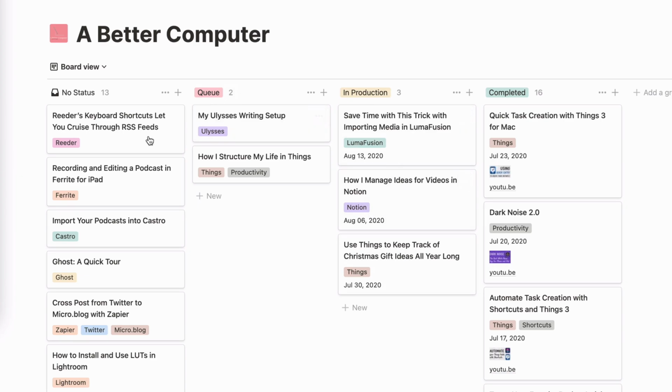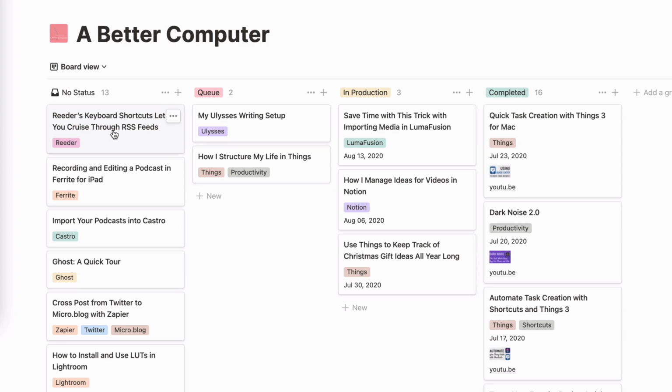And so what I've got here are all of these cards are single ideas for videos. And so you can see some recent ones that I've done, quick task creation with Things for Mac, that's coming out on July 23rd, Dark Noise 2, automate task creation with Shortcuts and things. So these are some videos I've made previously. These are some that I'm working on. This one right here is the one that I'm doing right now. And then I've got a couple that I know I want to do next. And then there's 13 ideas that I want to do someday.